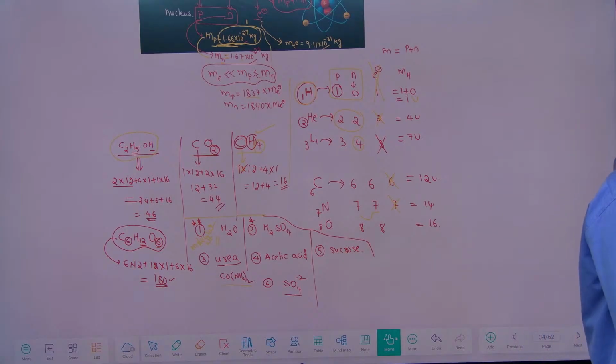Everyone, is it done? Yeah, let's move forward. Just give a try to all those homework questions which I have mentioned on the board.